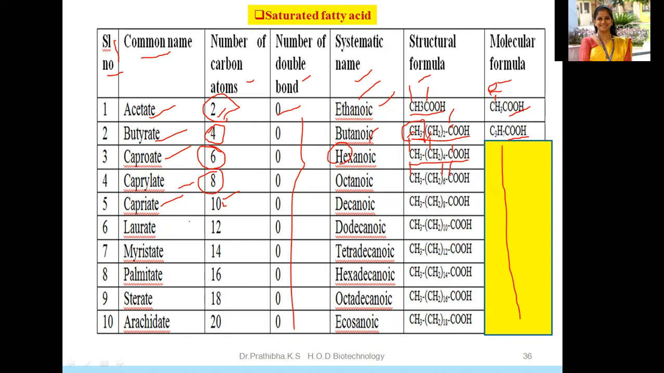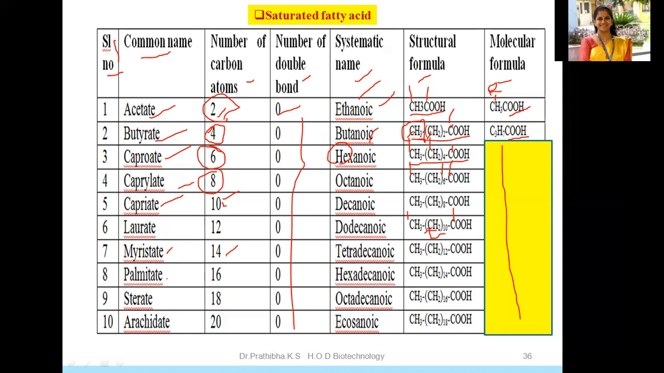Laurate, that is the presence of 12 carbon atoms, that is CH3, CH2, 10 COOH. So here 10 carbon atoms, right? This is the CH2 bracket 10 we have written. So here you can see the 10 carbon atoms. This is the 10 and this is the 11 and this is the 12. So 12 carbon atoms, dodecanoic. Then myristate, total number of carbon atoms 14, that is CH3, CH2, 12 COOH.